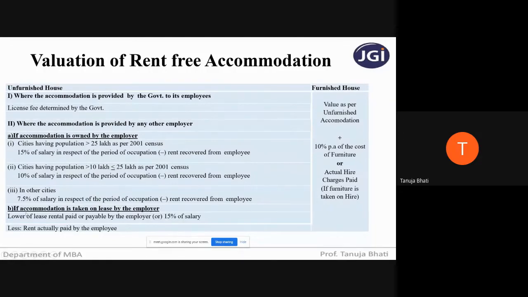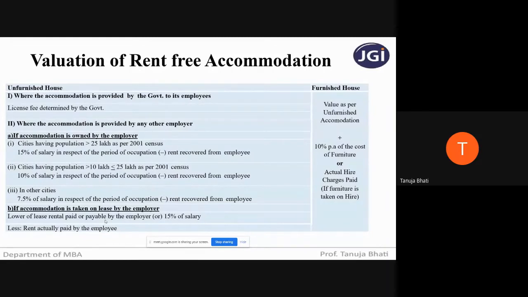Now, next, if accommodation is taken on lease by the employer, where the employer is not owning that accommodation but is taking it on lease and giving it free of cost to the employee to stay, or giving it at a concessional rate, then what is the value you are going to take of that perquisite? Lower of lease rental paid or payable by the employer or 15% of salary. Obviously, if the employer is taking that accommodation on lease, it has to pay lease rental.